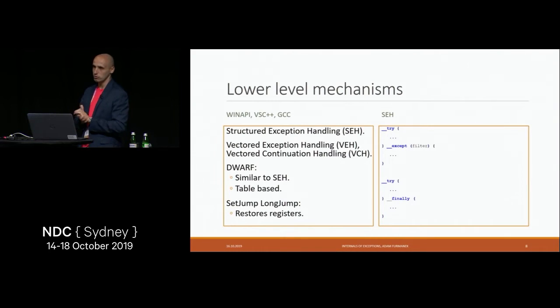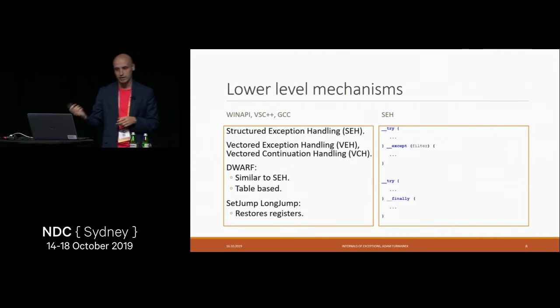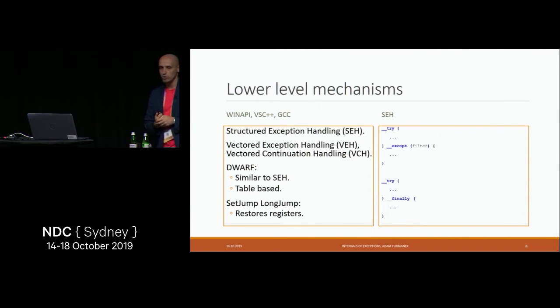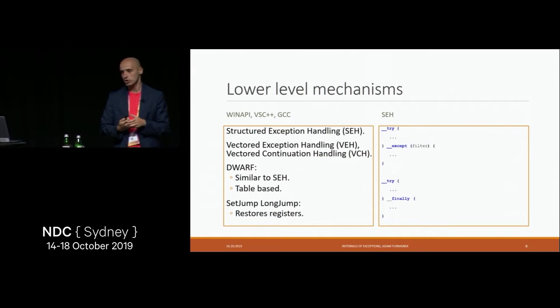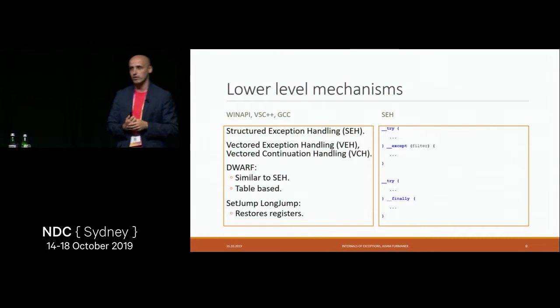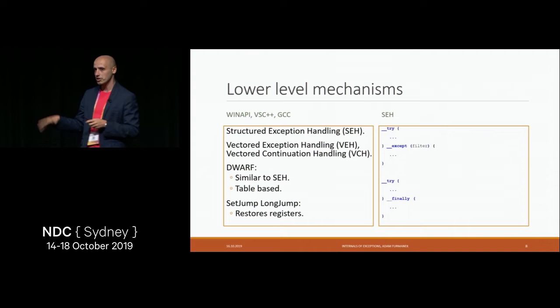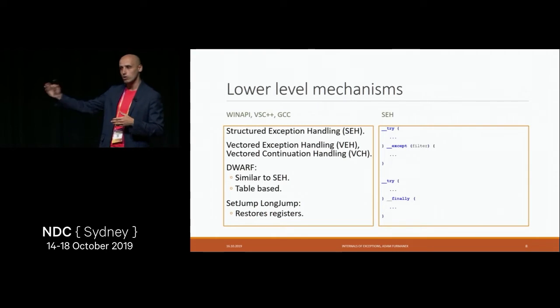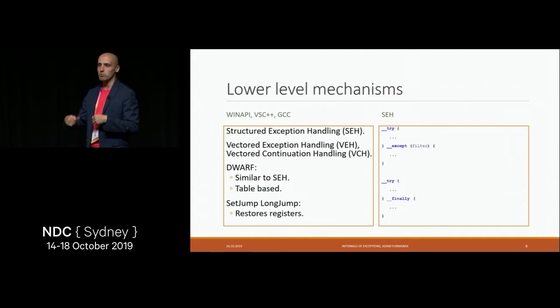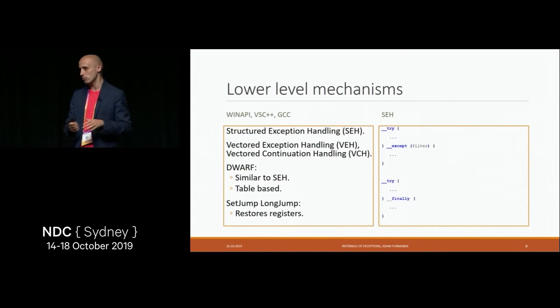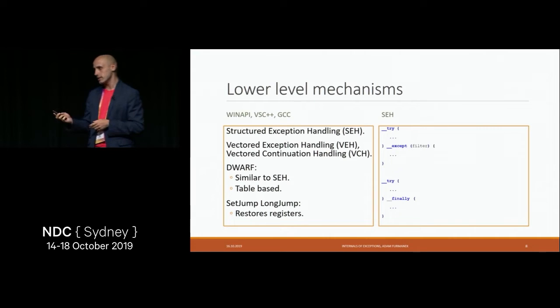There are some more mechanisms which we could discuss. One of them is called DWARF, which is similar to SEH in its nature, only it's table-based. SEH is also table-based depending on architecture. We'll see that later. And there is one more approach, very basic when it comes to exception handling, which is called setjmp, longjmp. And we'll see it at the very end. The basic idea is we do setjmp, which is basically we store all the registers, the context of our application, before we start executing some line which may cause an exception. And then when something wrong happens, we do the longjmp to the place where we were when we knew the state was correct. So this is what we'll cover later during this talk.